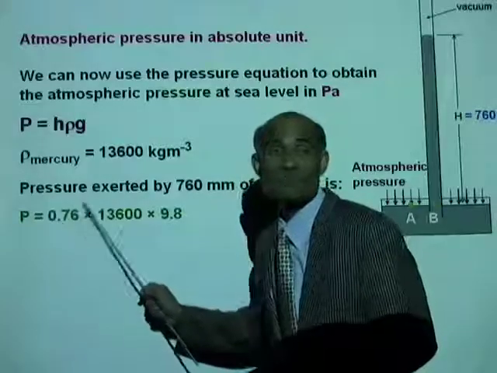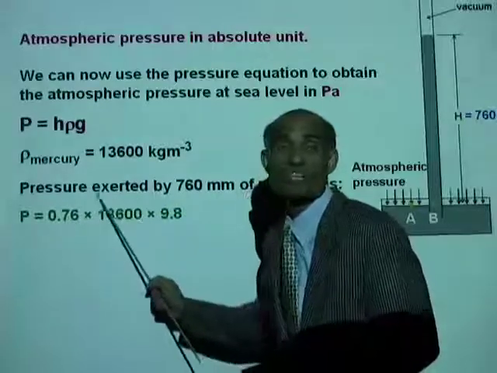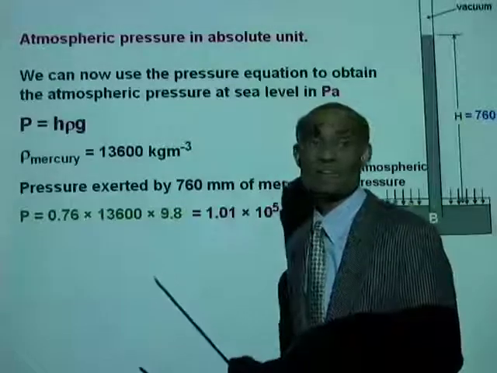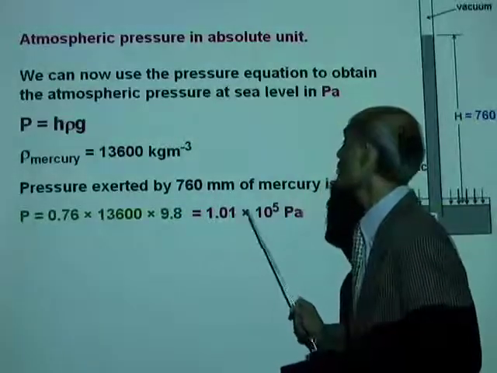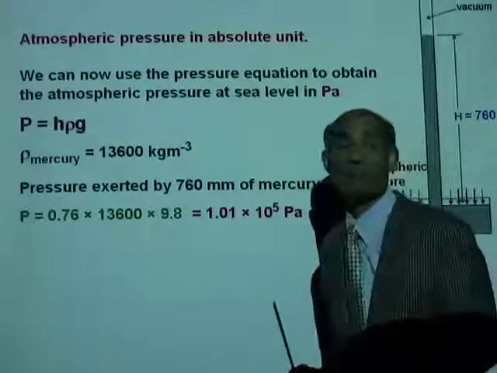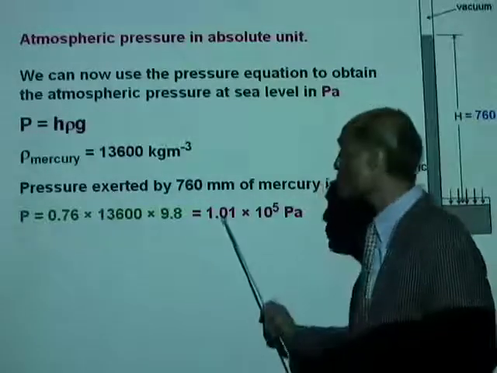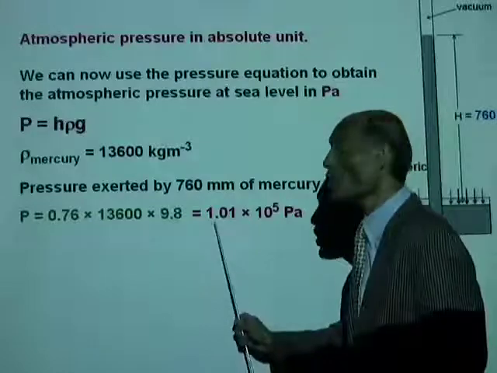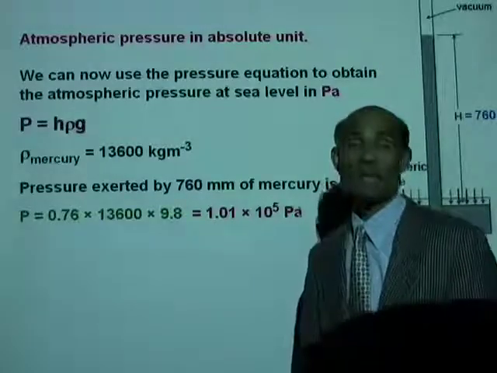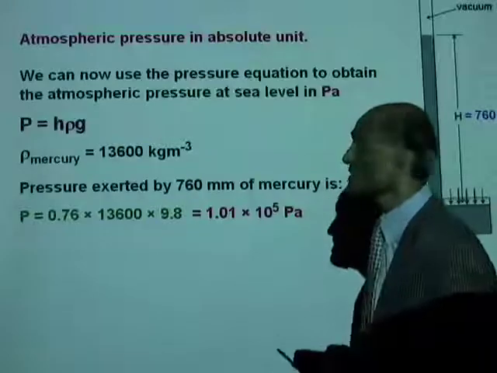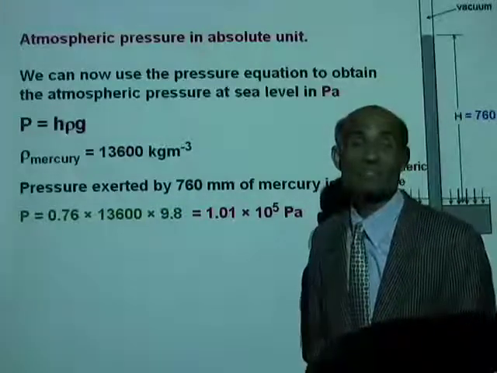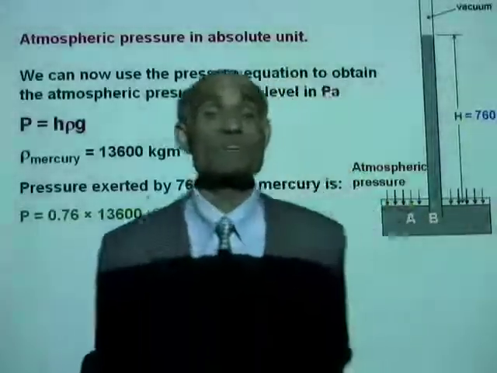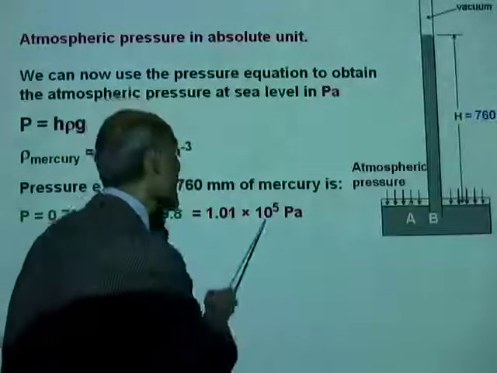So, what is the pressure exerted by 0.76 meter of mercury? H is 0.76 meter. Density of mercury is 13,600 kilogram per meter cube. And G is 9.8. That is 1.01 times 10 to the power of 5 Pascal. This much is the pressure exerted by the atmosphere, and we call it 1 atmosphere. A pressure of 1 atmosphere is 1.01 times 10 to the power of 5 Pascal. We will use this value very often in physics too, so keep track of this value.